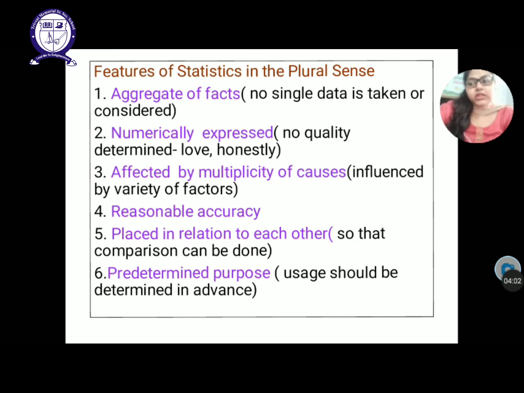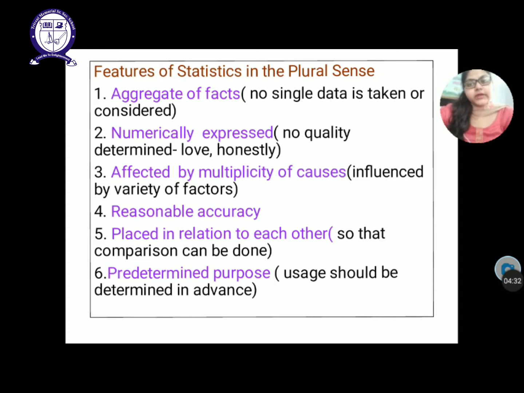But if I say that I have studied very hard, hard is just a quality. I cannot express my hardness, my inner beauty, my courage, my fear in numbers. Whatever can be expressed in numbers can be termed statistical data in the plural sense. Whatever cannot be expressed in numbers will not be taken as statistical data.